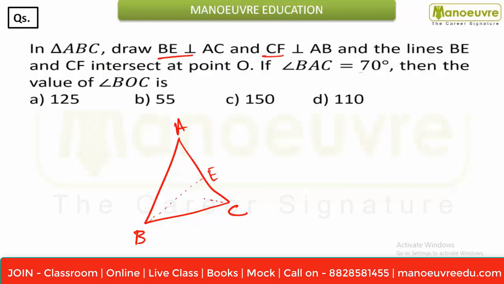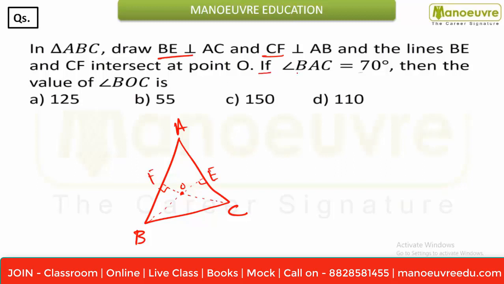So this is your CF on AB. And the lines BE and CF intersect at a point O. So this is the point of intersection, and that is nothing but the orthocenter, O.